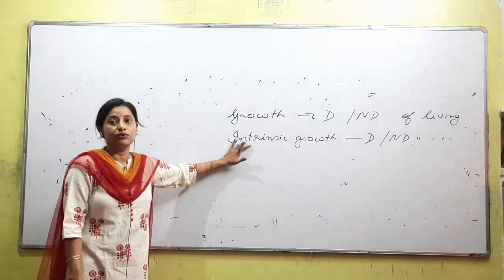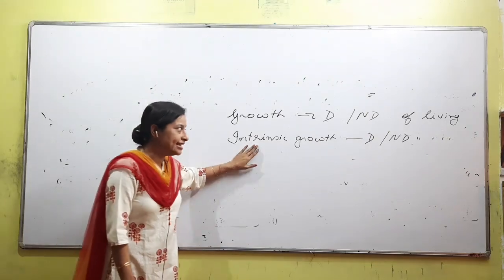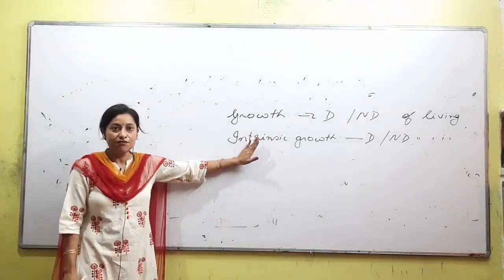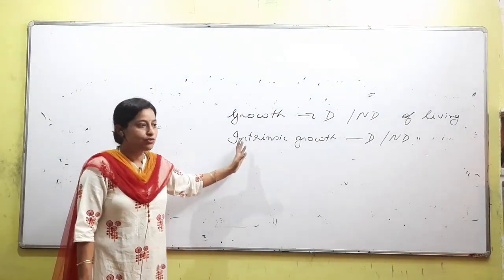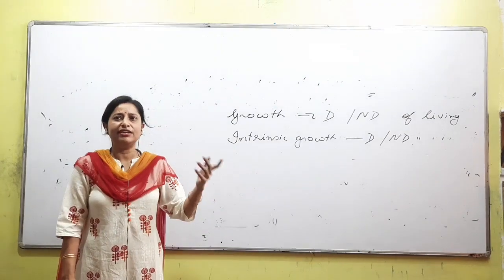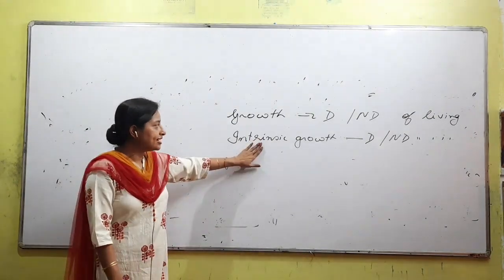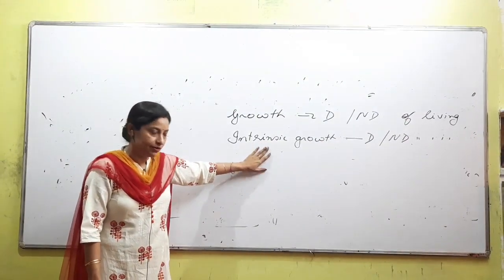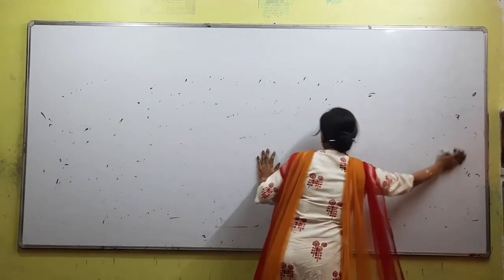The question is not about growth in general but about intrinsic growth. It is obviously a defining character, because intrinsic growth is something that is seen only in case of living. So read the question carefully. Throughout I will say growth is not defining, not defining, not defining. But the question here is not about growth, the question is about intrinsic growth. Is the point understood? Right? So intrinsic growth is obviously a defining character of living.